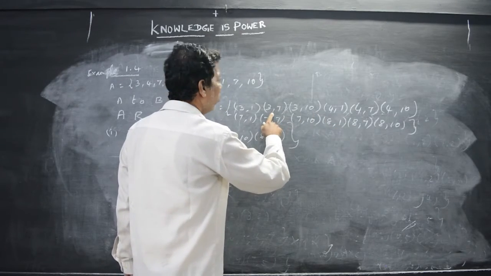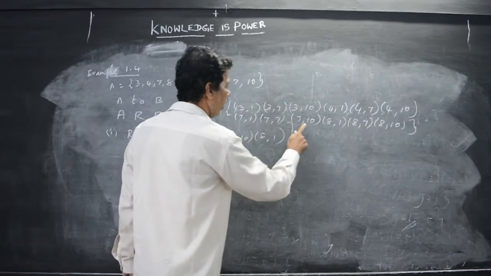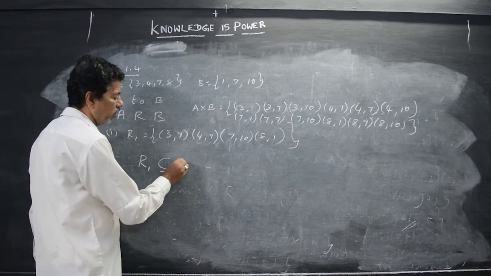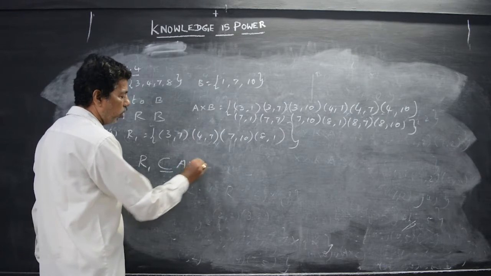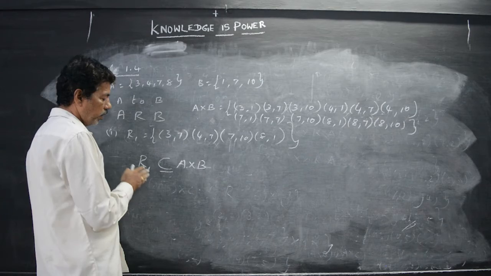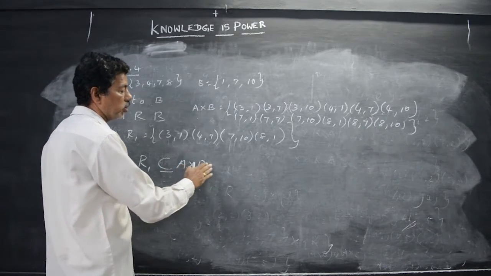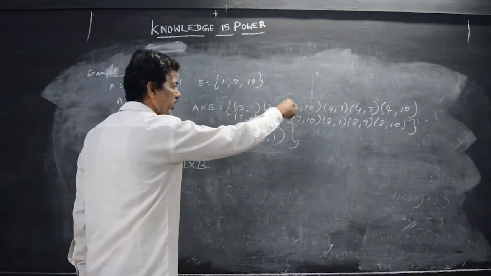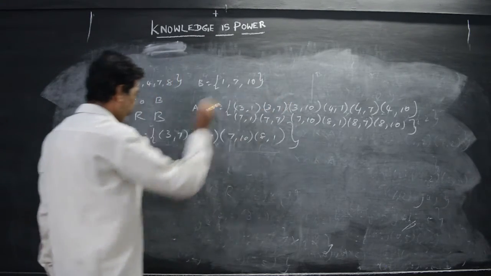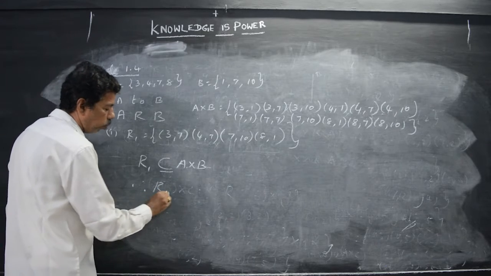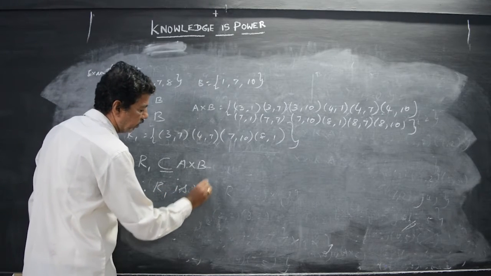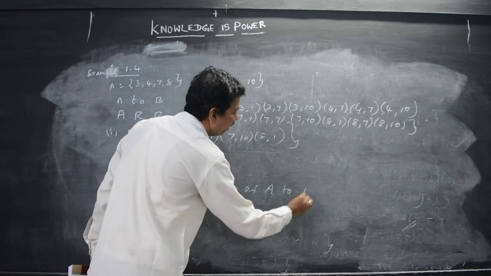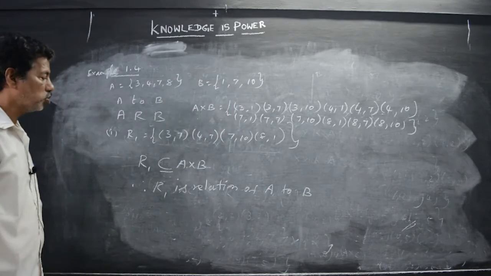So R1 is a subset of A cross B. Why? Because the elements present here should be present there. Therefore, R1 is a relation from A to B. That's all. This is the first one.